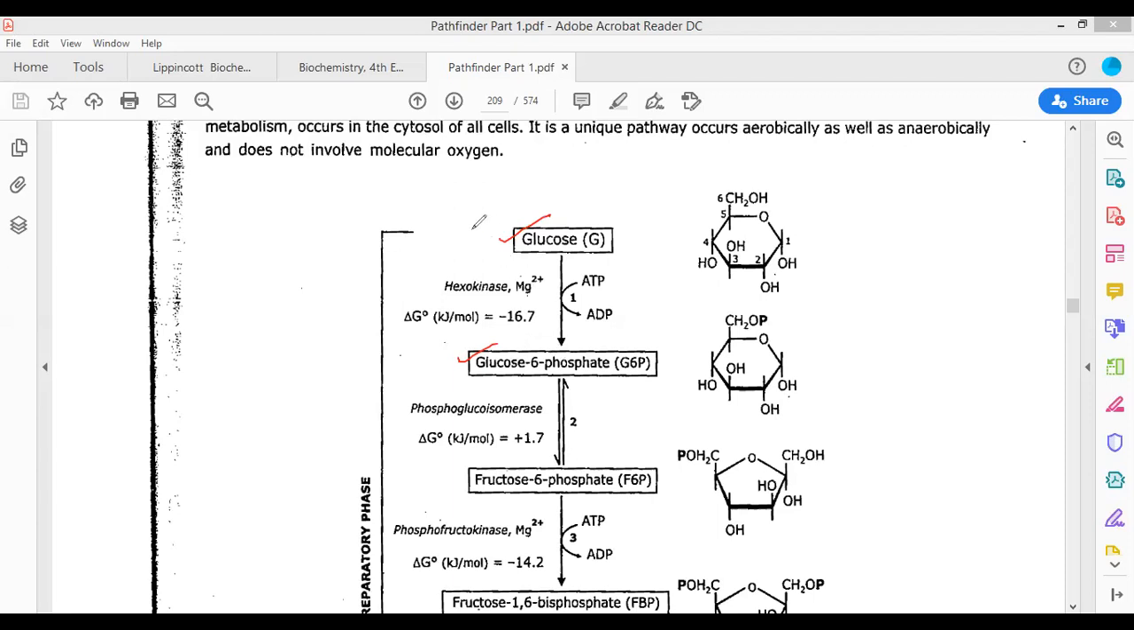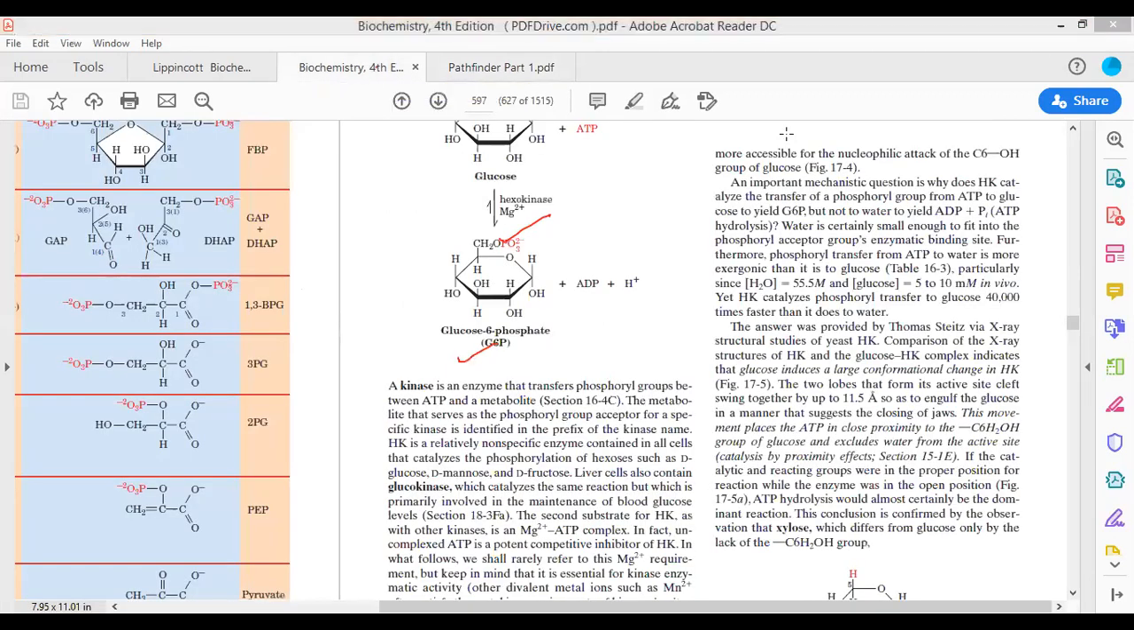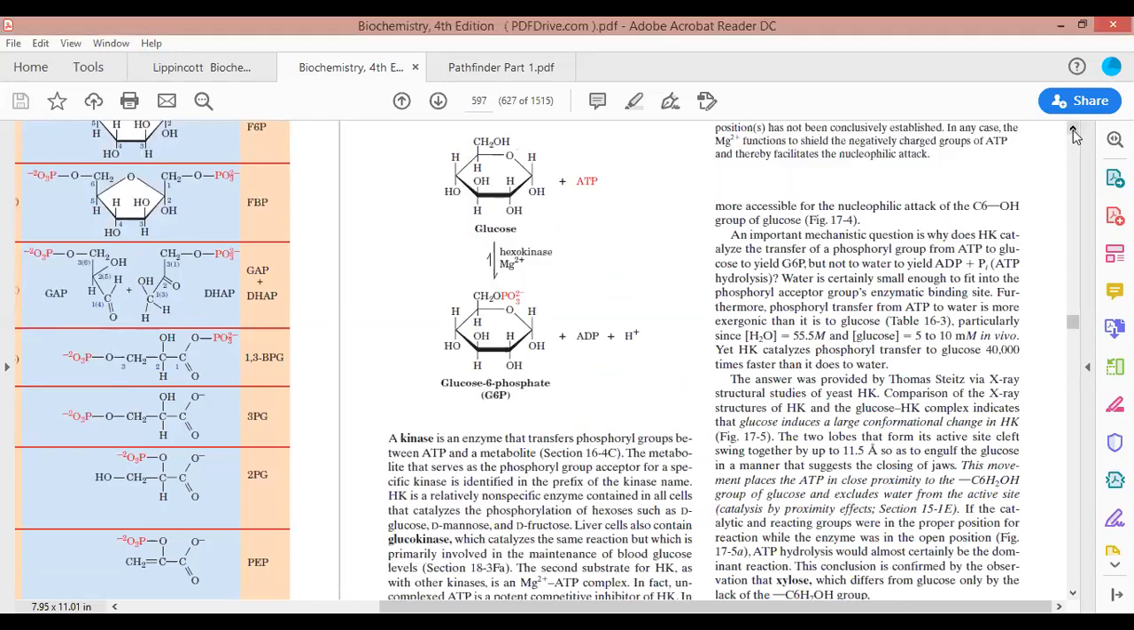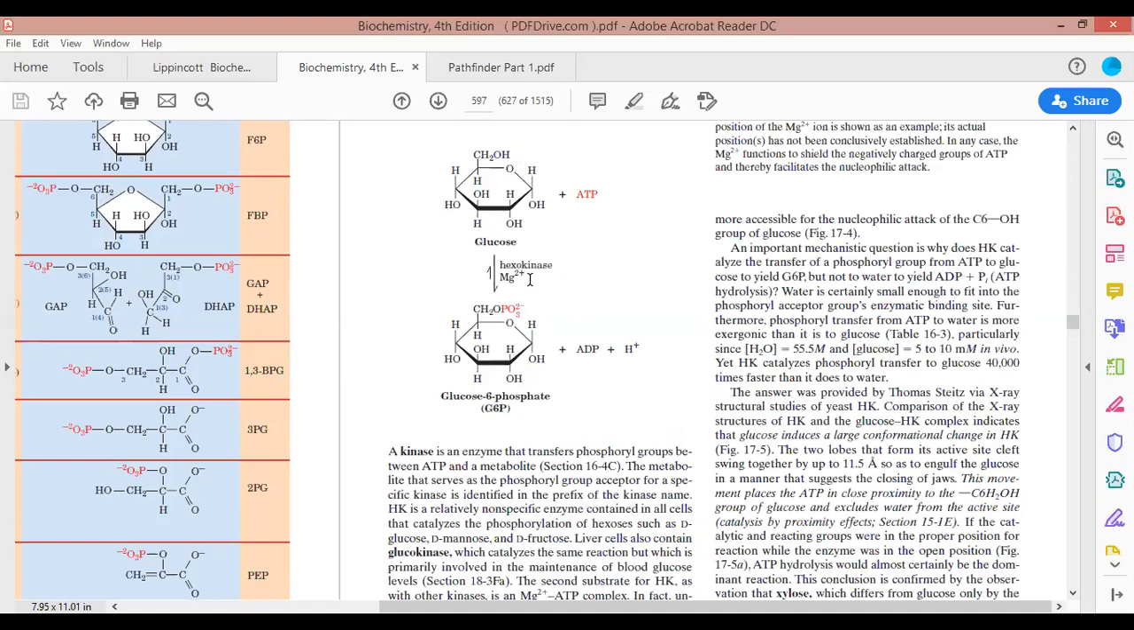So let us have a view upon all those questions that have been asked from this particular pathway. This is the first question. See, this is the reaction that we have been talking about. The hexokinase was the enzyme, the magnesium ions were present, and it was phosphorylating the glucose molecule, converting it into a molecule of glucose 6-phosphate. At this position a phosphate has been introduced, making the sugar negatively charged.